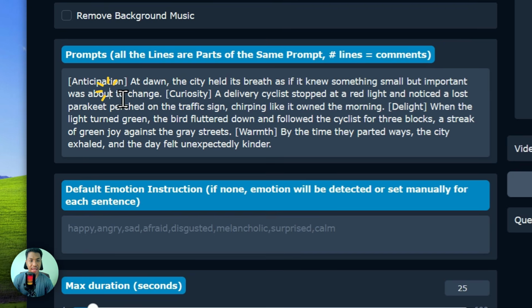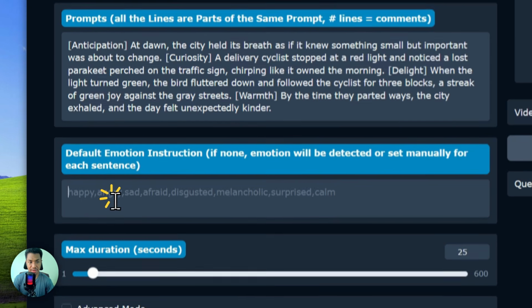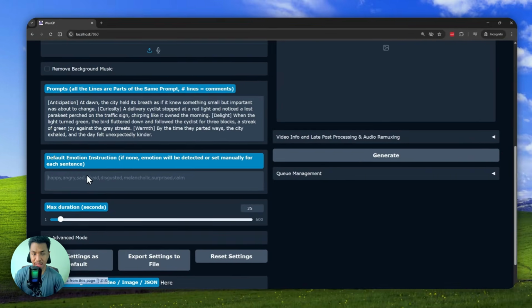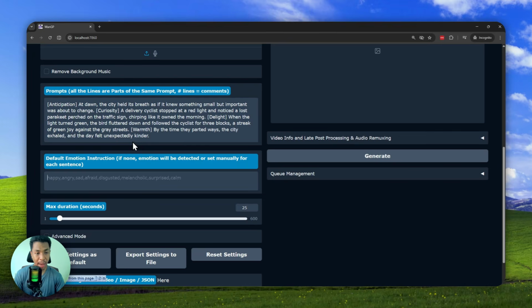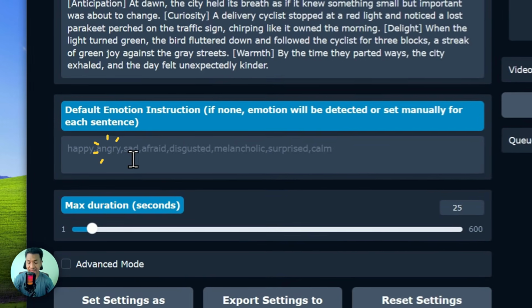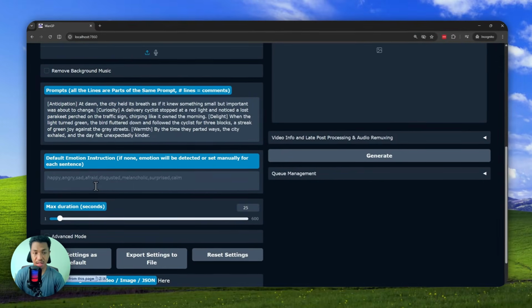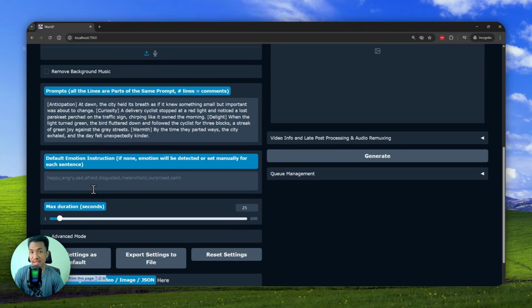So if you don't use any audio tags, then you can just use the default emotion, like maybe you want the whole paragraph to sound sad, angry, surprised, etc. But even if you don't provide that, usually this AI tool is good enough to understand the context and will apply the appropriate emotion. So that is really cool.